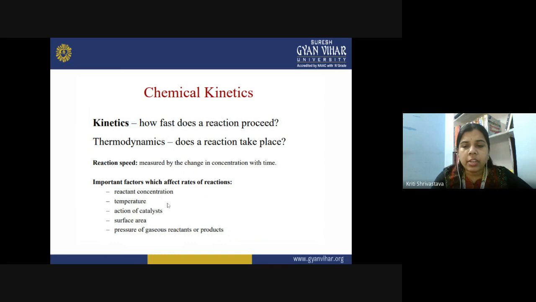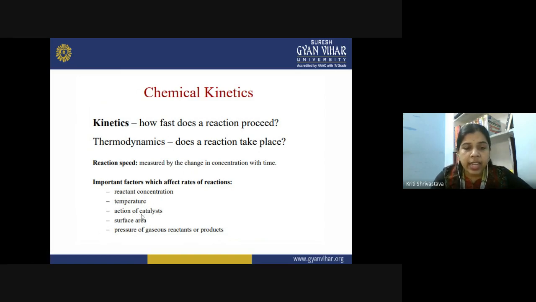And for the exothermic reaction, which is already accompanied by the release of heat, if you increase the temperature, the reaction will take place slowly. So in order to increase the rate of an exothermic reaction, you must decrease the temperature. So whether we are increasing or decreasing the temperature, it plays a very important role in the rate of the reaction.